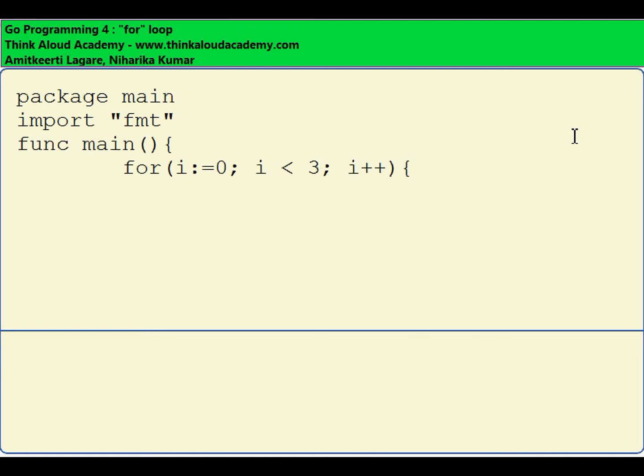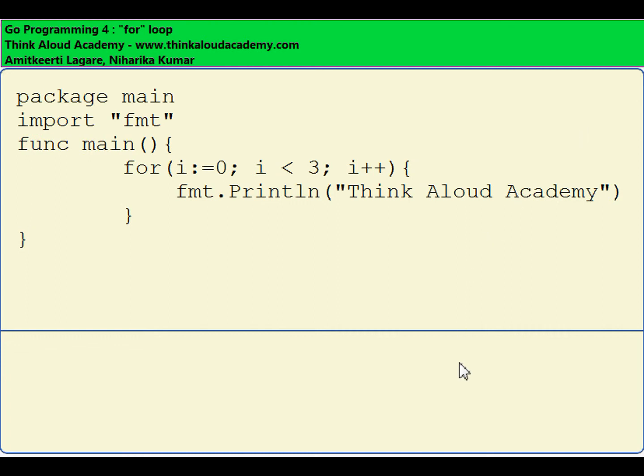The opening bracket has to be on the same line as for. I close the bracket, and when I run this program, I should actually get an error.